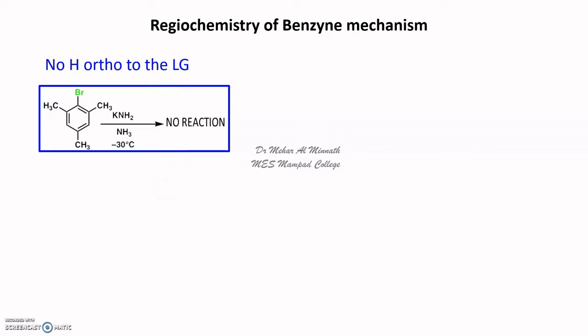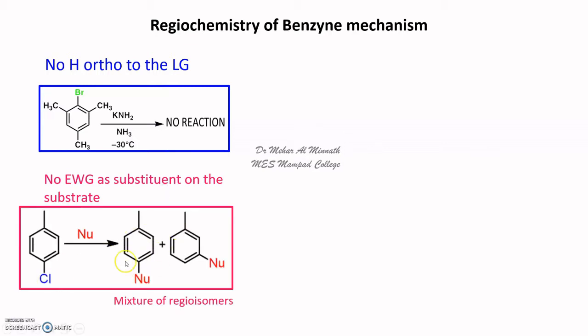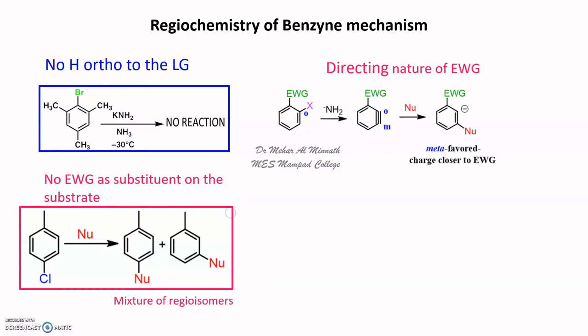Another regioselectivity of the benzyne mechanism is, if there is no electron withdrawing group as a substituent on the substrate, then you get a mixture of regioisomers. See, you get the para product as well as the meta product. If the substituent is not electron withdrawing, like a methyl group, then you will get a mixture of regioisomers. Now, if the substituent is an electron withdrawing group, that will direct the incoming nucleophile.